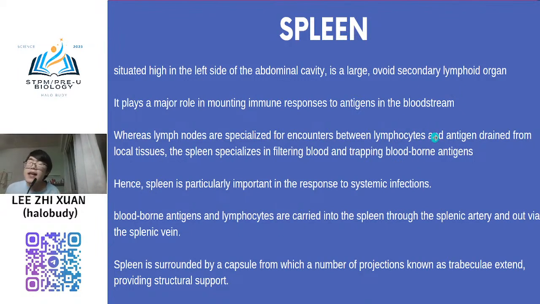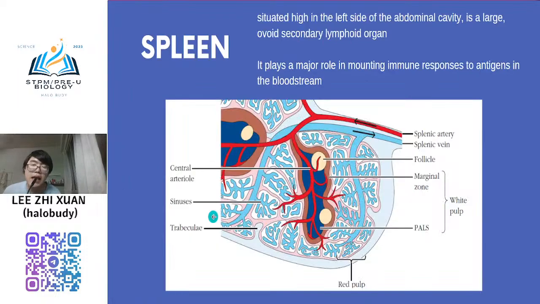So tak kisah apa antigen, apa lymphocyte, dia masuk je, kerana dia nak activate your lymphocyte. So apa sahaja antigen dia masuk je. But this one, it filter the blood and trapping blood-borne antigen. So meaning that only antigen can be passed through the blood vessel, your lymphocyte, blood cell cannot pass through into it.